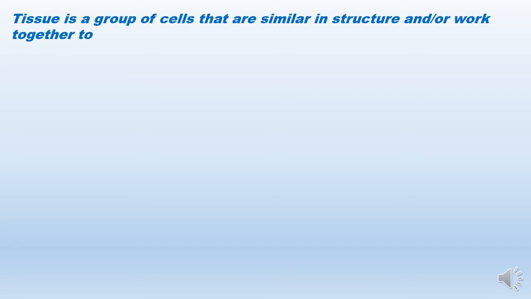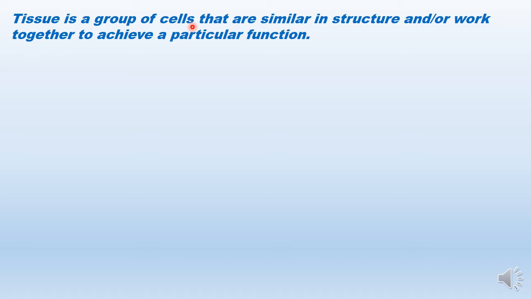So, tissue is a group of cells that are similar in structure, or such cells which come together to work and achieve a particular function. So, one thing is obvious. If it is a group of cells, then tissue will be present in multicellular organisms only.